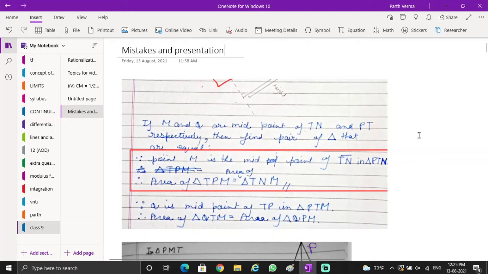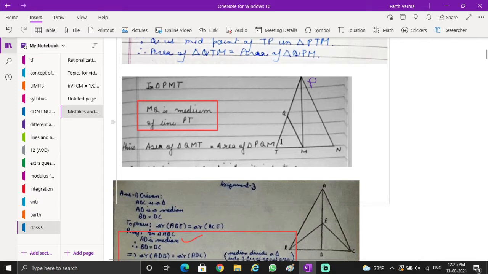Let us discuss the mistakes made by you in yesterday's assignments, and we will also go through some of the good presentations. In assignment one, you had a first question where you had to draw three heights of a triangle. Almost all of you got it correct, leaving some of you. Please go through your mistakes and correct them.